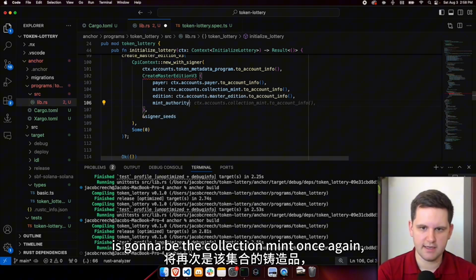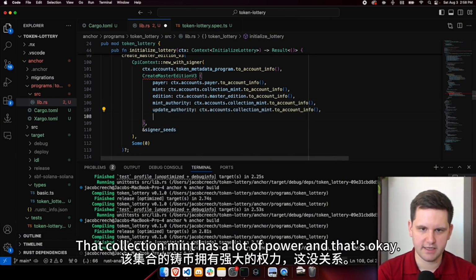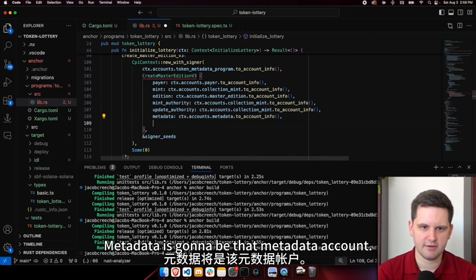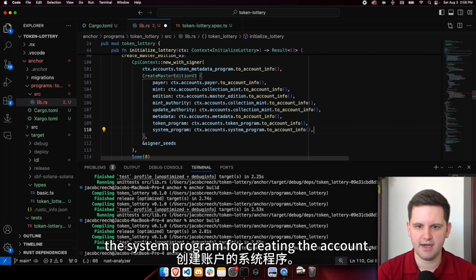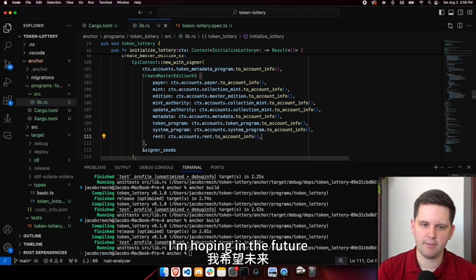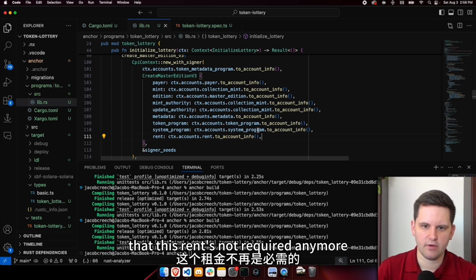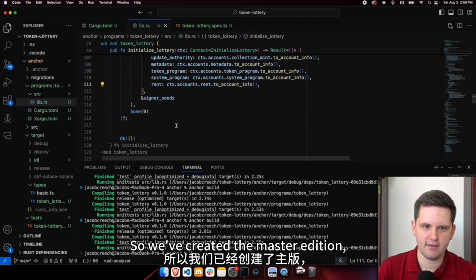The mint authority is going to be the collection mint once again. The update authority, collection mint. That collection mint has a lot of power, and that's okay. Metadata is going to be that metadata account. The token program is going to be the one that you pass in. The system program for creating the account. And then finally, rent. I'm hoping in the future that this rent's not required anymore because you actually don't need it. All right, cool. So we've created the master edition.